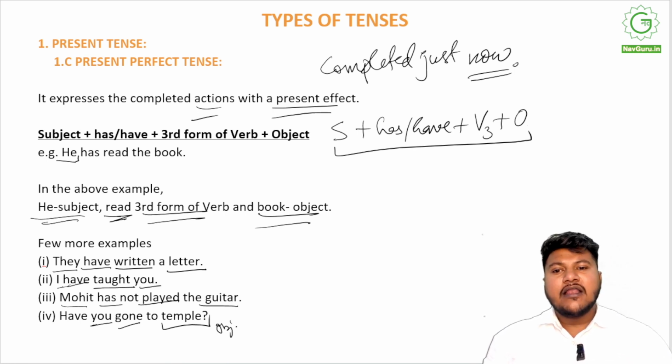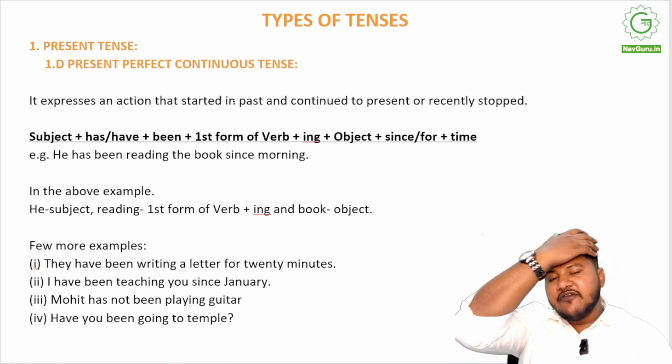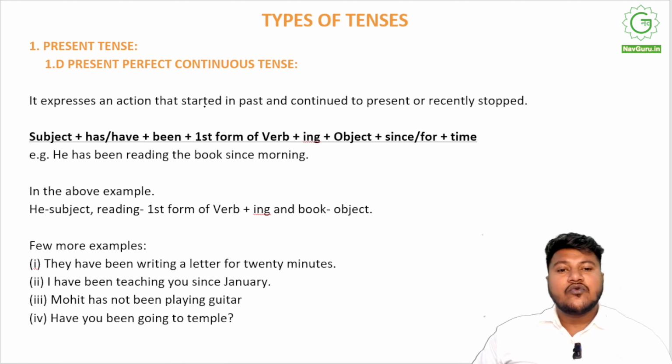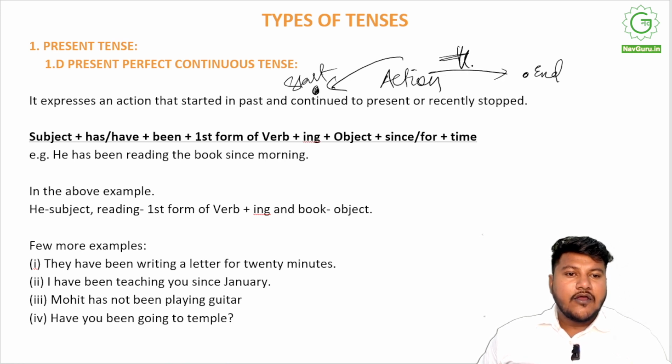The fourth and the final subtype of present tense is the present perfect continuous tense, and pay very close attention to it. It is the one that troubles the students the most. So basically it expresses an action that started in the past, right? So this is the action that is happening, and it started at this point. This is the start point, and this is the end point. So either the action is somewhere in between, or it has just reached here.